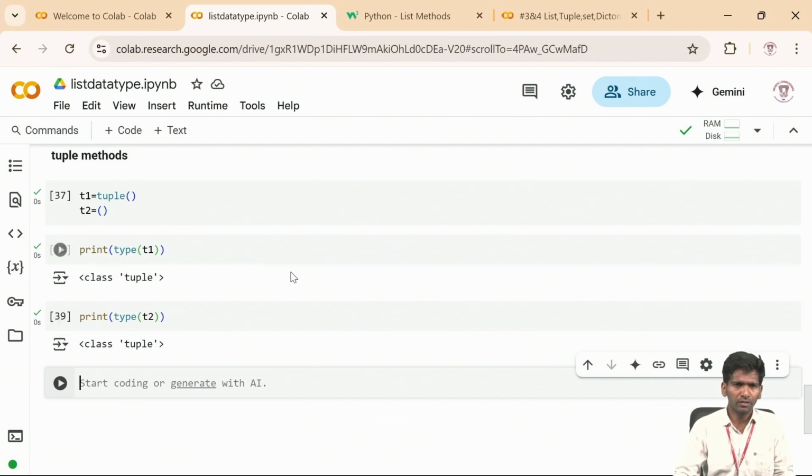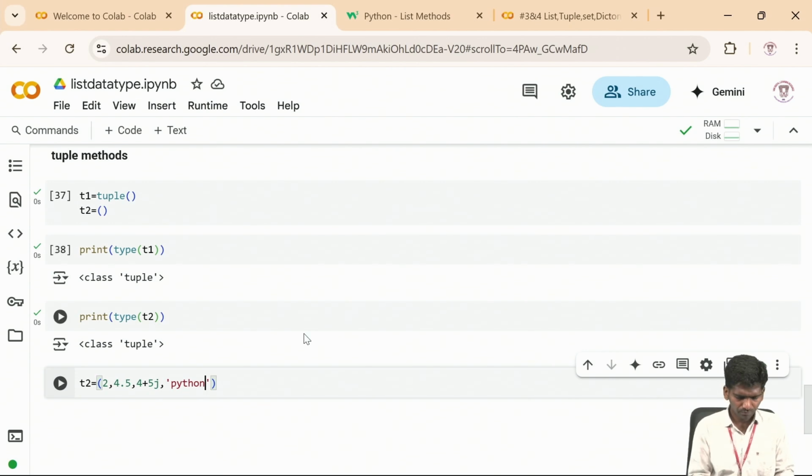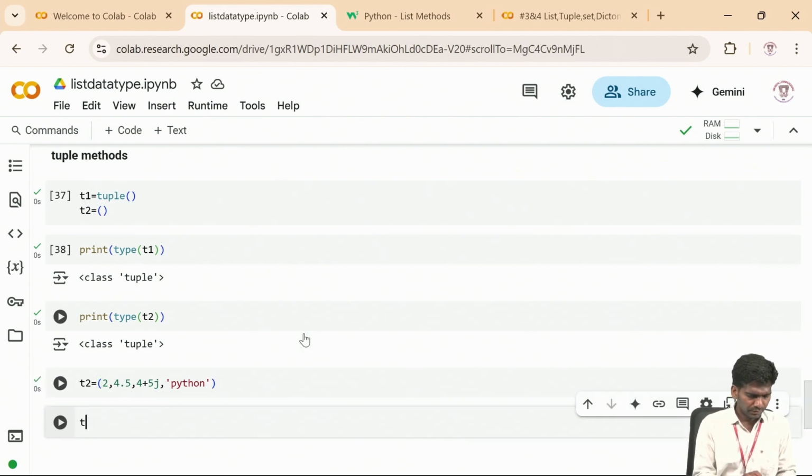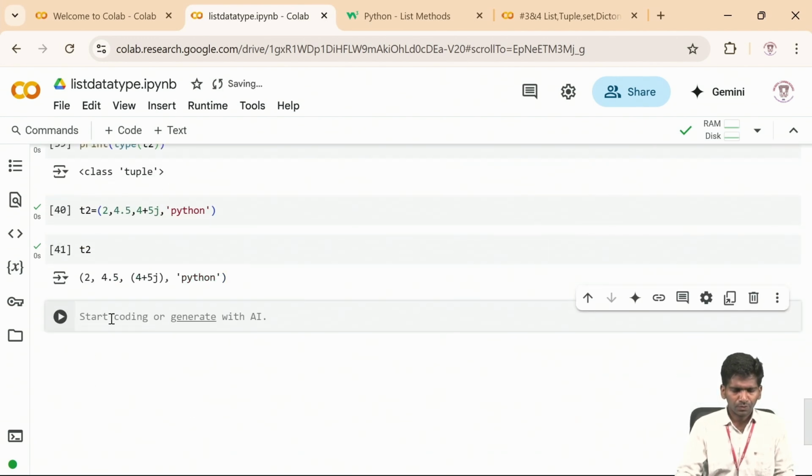Now we'll add some elements to it. T2 equal to 2, 4.5, 4 plus 5j, Python. I am taking some random elements. Print T2, I'm getting it printed. Tuple inside tuple can also be there, just like list inside a list.